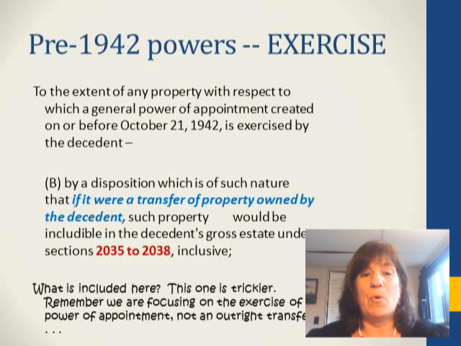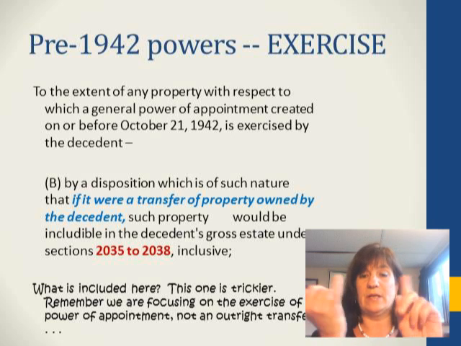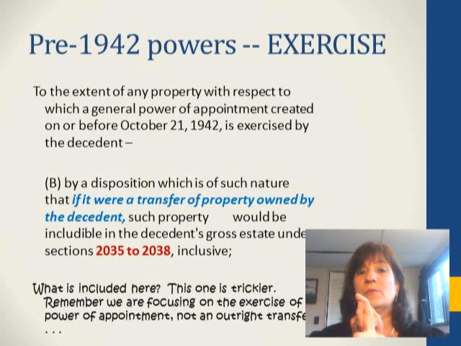And there's more, or by a disposition which is of such a nature that if it were a transfer of property owned by decedent, such property would be includable in decedent's gross estate under sections 2035 through 2038. Whoa, okay, this is a little bit trickier. So we said that we're going to include property that was subject to a power of appointment exercised by will.